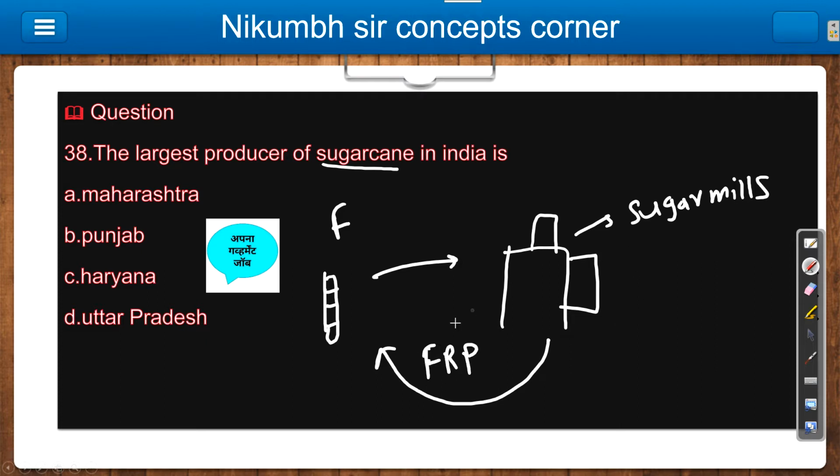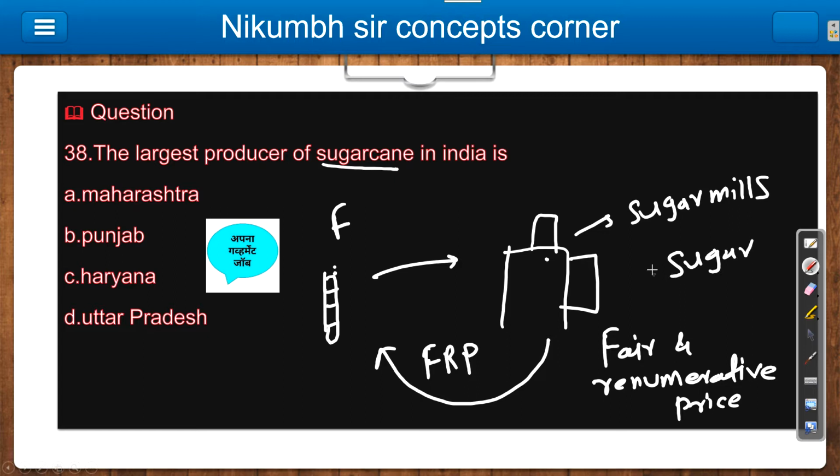It is called FRP, that is, fair and remunerative price. Very important, FRP full form, and it is specific to sugarcane only. The farmer produces sugarcane, then gives it to the sugar mill to produce sugar, and the price paid by the sugar mill owner is FRP.